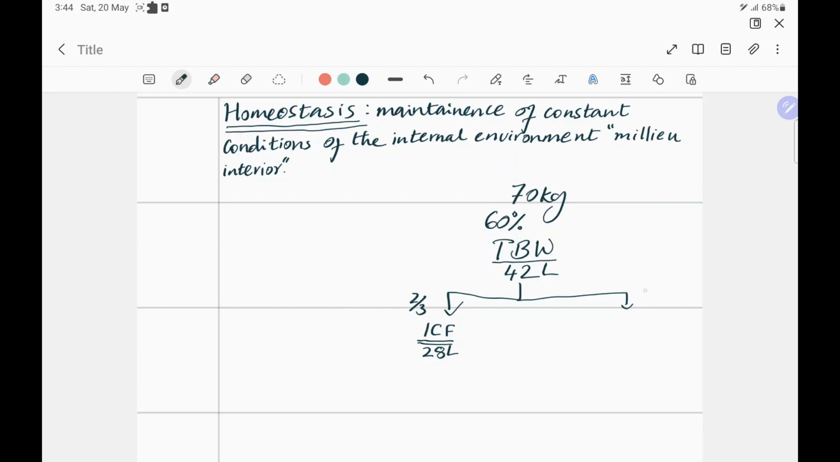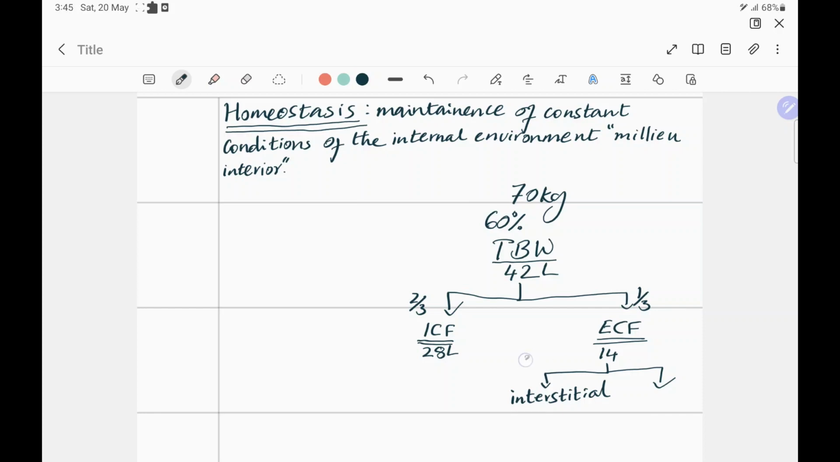Then you have another compartment which is made of 1/3 of your total body water, the remaining 1/3. This is known as extracellular fluid, meaning it is fluid that is outside the cells, and this comes to around 14 liters. And if we look at the ECF, we can broadly divide it into two main categories. I divide it into three, but for your sake, I'm going to just say two categories. One is interstitial fluid compartment. This constitutes around 3/4 of your total ECF.